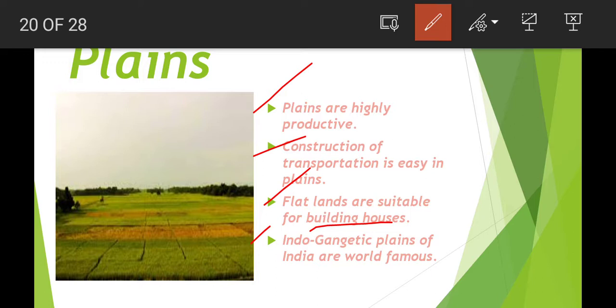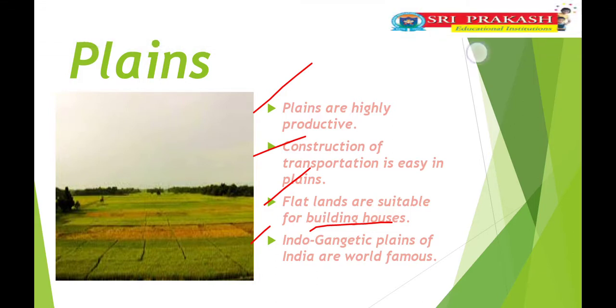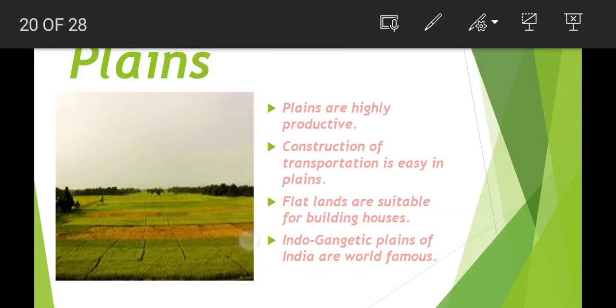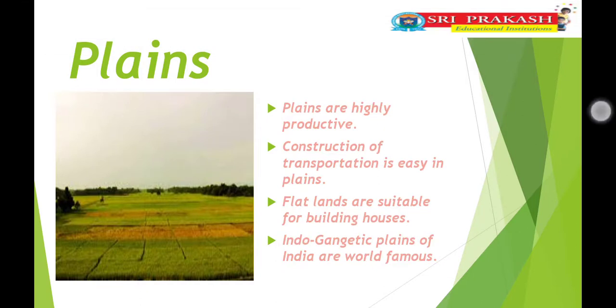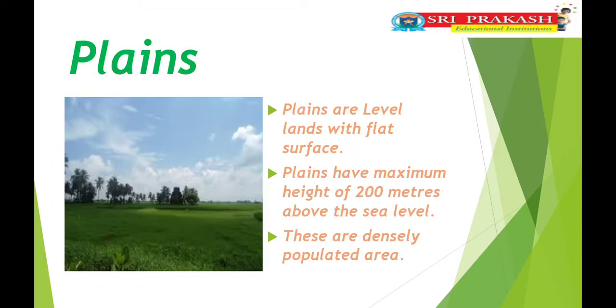So actually the soil is very suitable for cultivation. Mostly in the villages, people cultivate the crops in the alluvial soil. In Tuni, just observe in our locality what kind of soil we have. Alluvial soil. Alluvial soil is very productive soil, children. The world famous plains are the Indo-Gangetic plains. What are the world famous plains, children? Indo-Gangetic plains are very famous in the world.